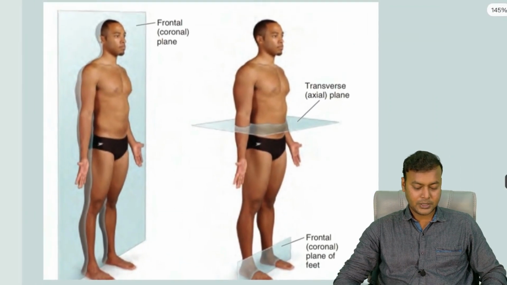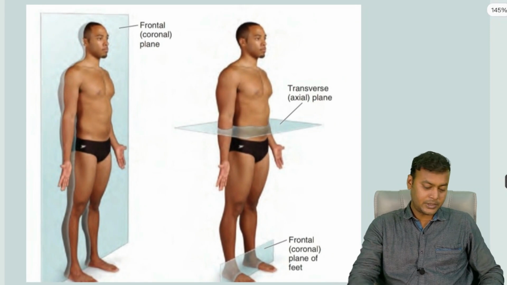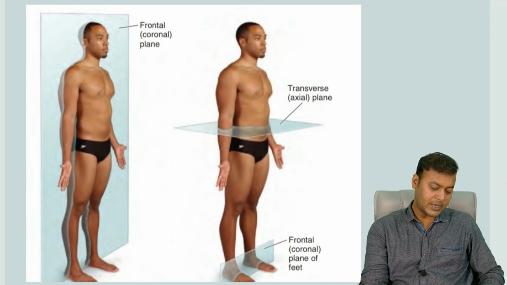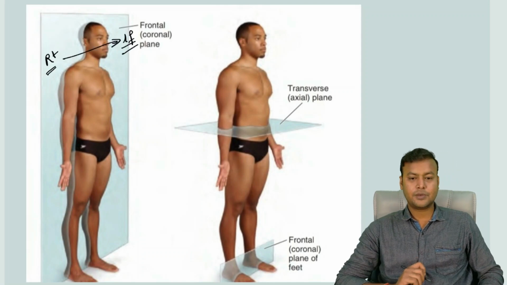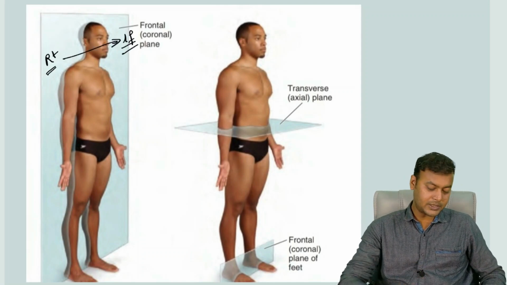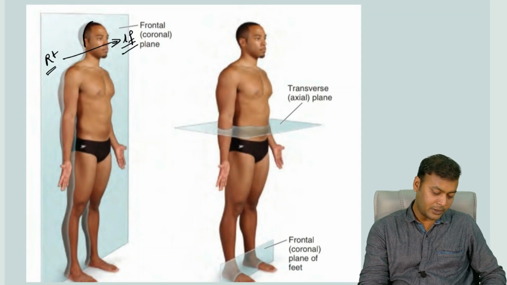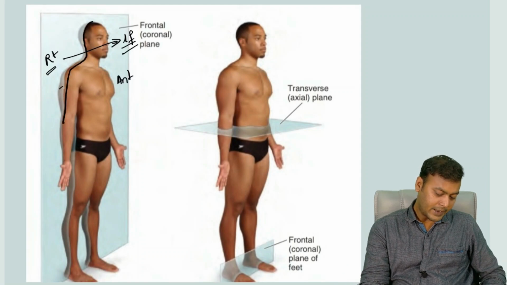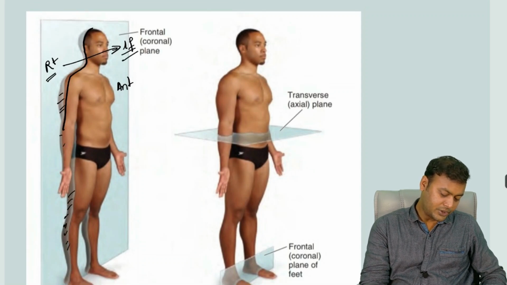Then coming to the next planes. So this plane you can see is passing from the right side to the left side, and it is dividing the human body into two halves, the anterior half and the posterior half.